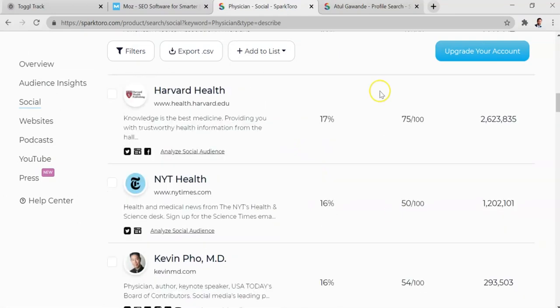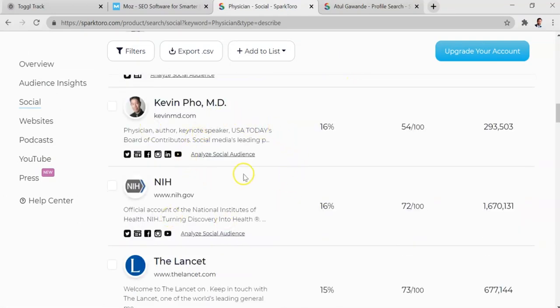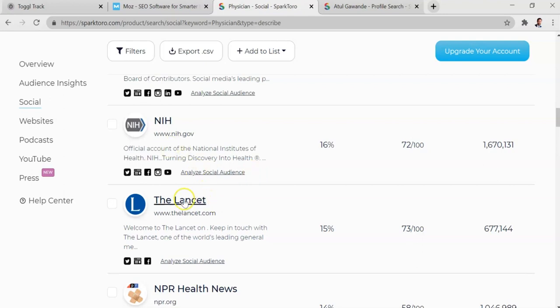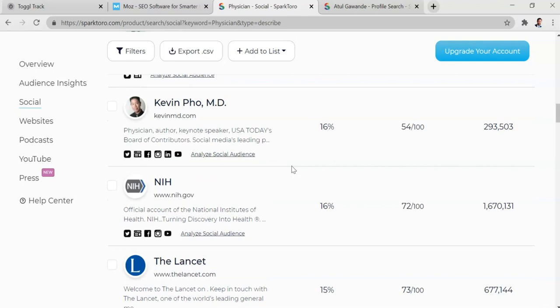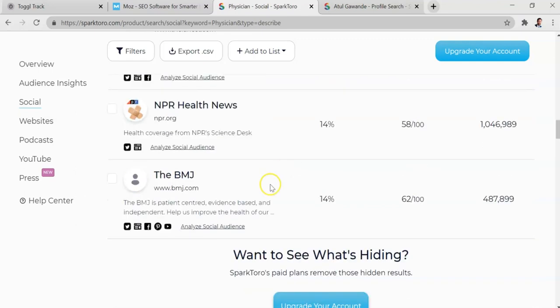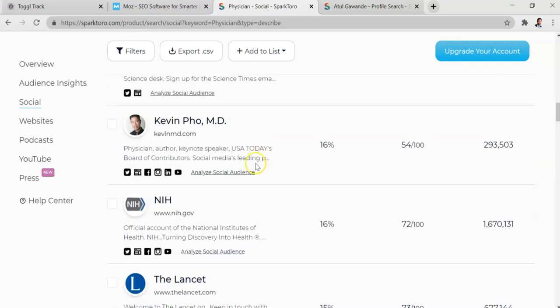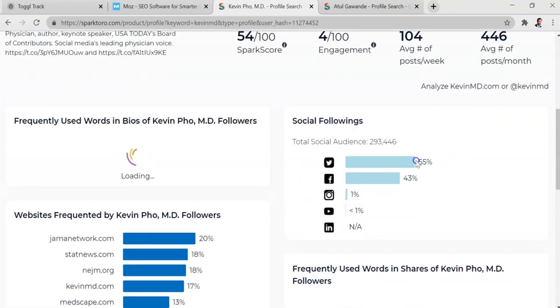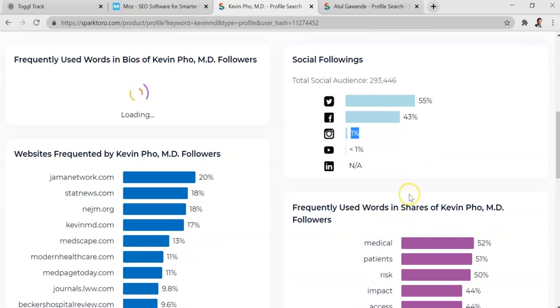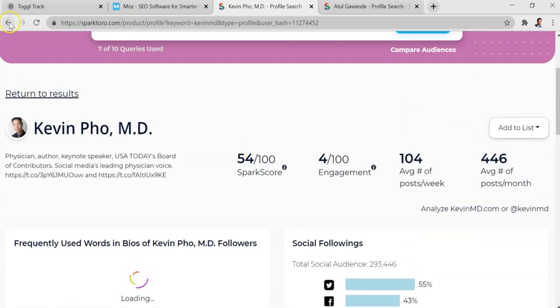Okay, so let's take a look at some of these other influencers. Now, you can see that some of them are brand names. Not all influencers are individuals. So influencers are often associations. Sometimes they're individuals. Sometimes it's a brand or a brand that's associated with an individual. It really depends. But let's take a look at this other individual. And we can see, okay, he has a pretty strong following on Twitter and Facebook, pretty minor following on Instagram. But this gives you some good ideas of how to reach the medical market through influencers.